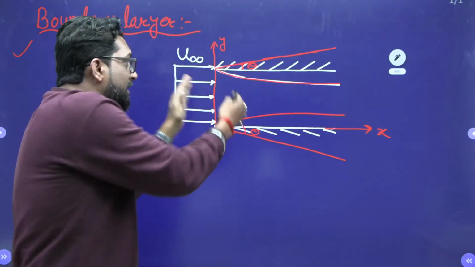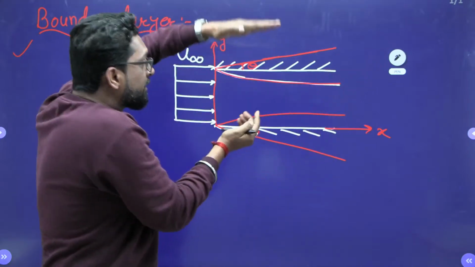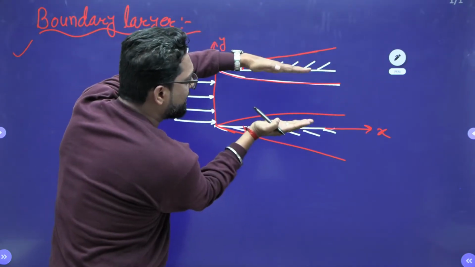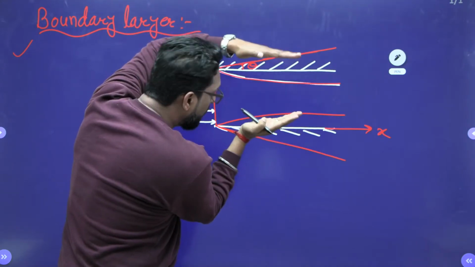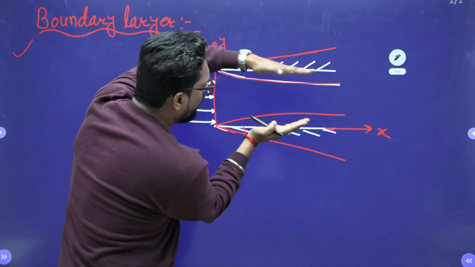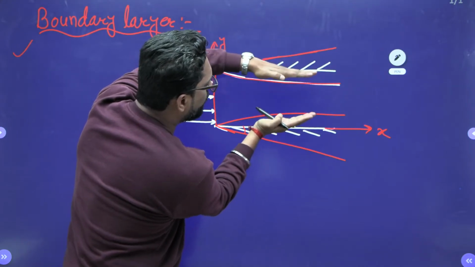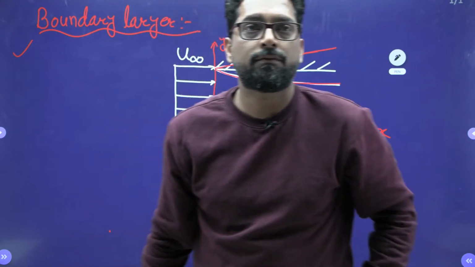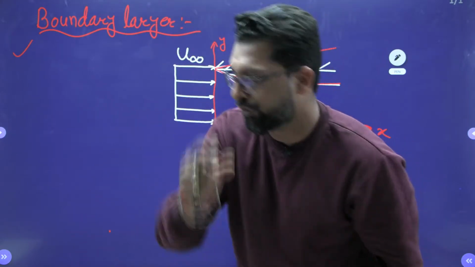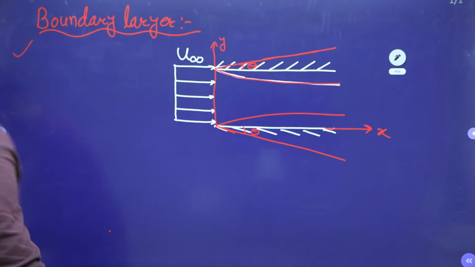So if we want a uniform velocity, we incline this tunnel plate by an angle theta. How much we shift this angle theta so that the velocity is uniform.